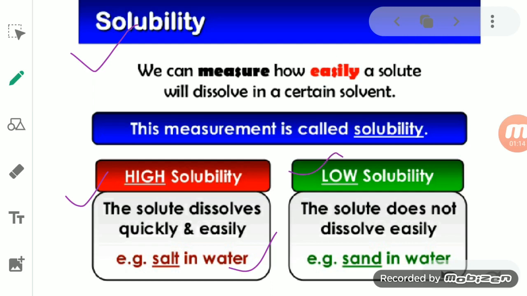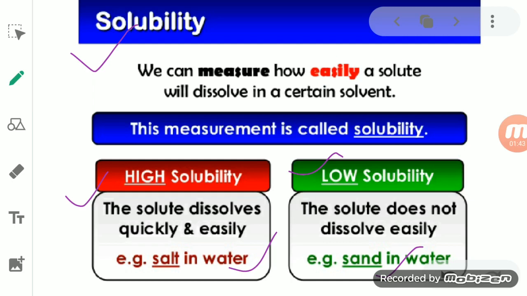But a solute which does not get dissolved in a solvent easily, we call it having a low solubility, like sand in water. So by this we understand that how soluble a solute is in the solvent defines its solubility.